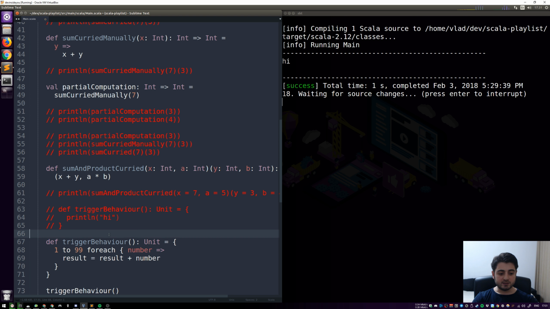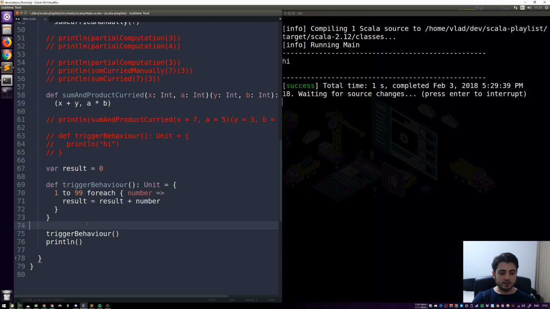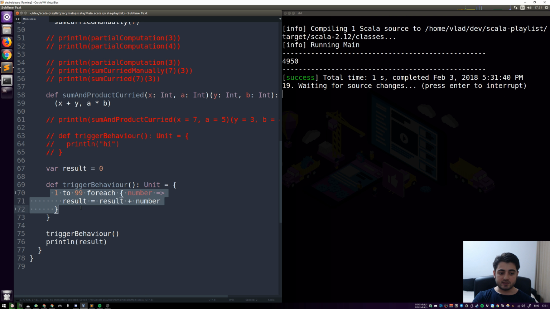Therefore we need to have this variable called result, and before the whole computation, let's set it to 0. Over here we're just gonna trigger the behavior, and then we're gonna print out the result, right? If the behavior is not triggered, then none of this is happening. So if we don't do that, the result is going to stay 0. This is not really mathematical, but in programming, it's very, very common.